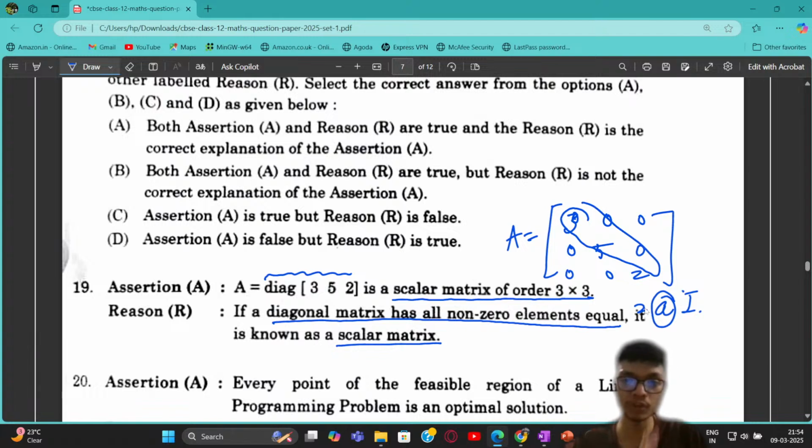So if I'm able to express this particular matrix as some constant times the identity matrix, then it is going to be a scalar matrix, right? But in this case, we are unfortunately not able to do it, right? So I will say the assertion is false, but the reason is true. So I can see option number D is going to be the correct one, right? Assertion is false, reason is true. Okay, when it is said that all the non-zero elements are equal, then it is known as scalar matrix.